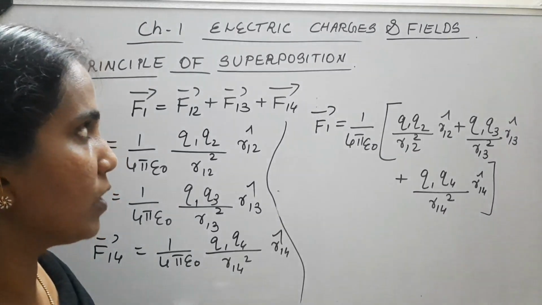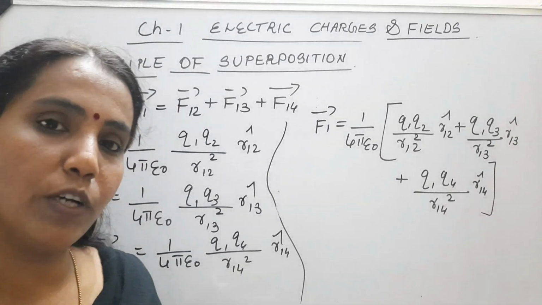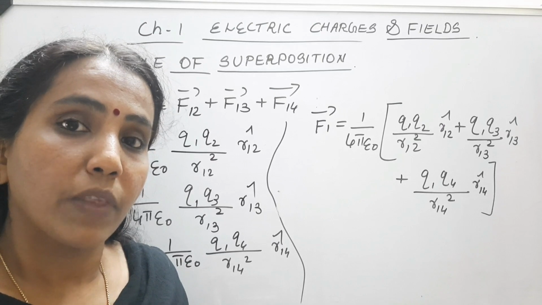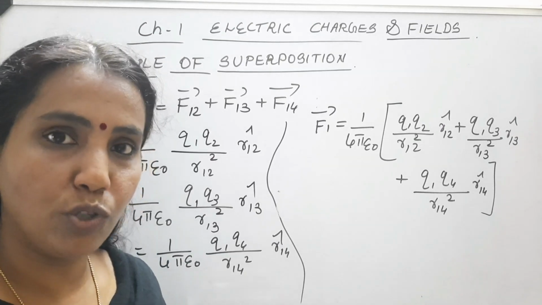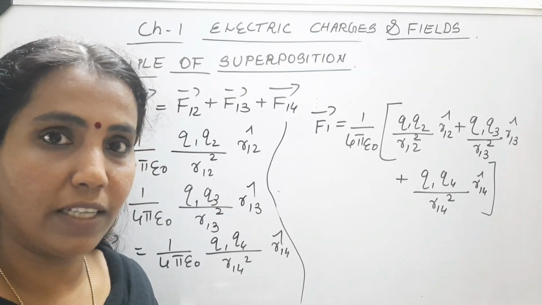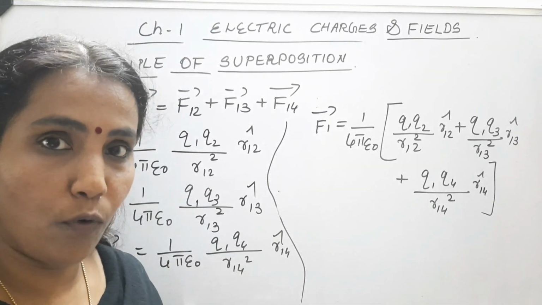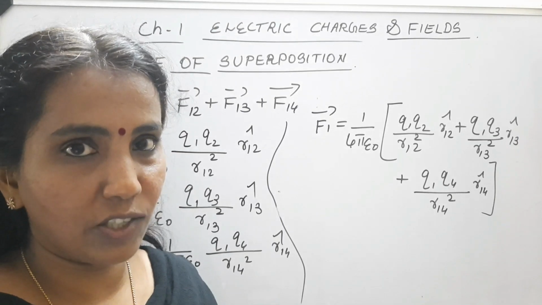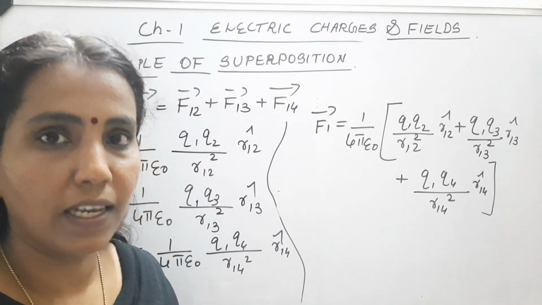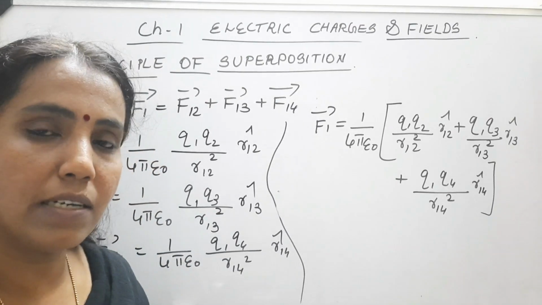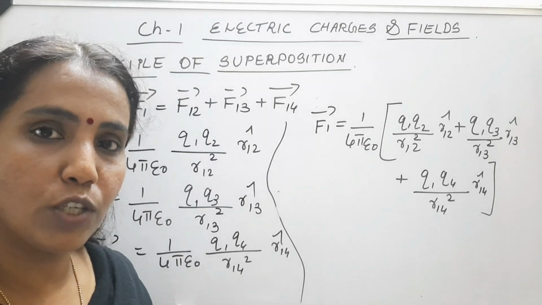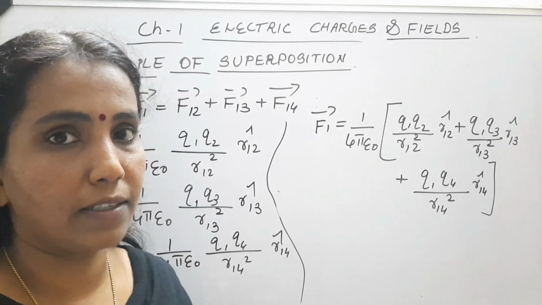According to the principle of superposition, the force of interaction between two charges is unaffected by the presence of other charges in the system, and the net force acting on a particular charge in a system of charges is equal to the vector sum of forces due to individual charges.